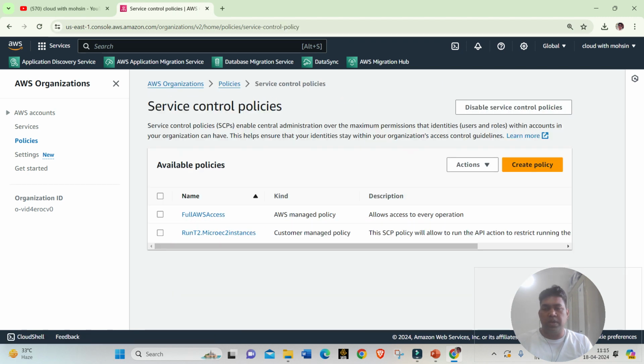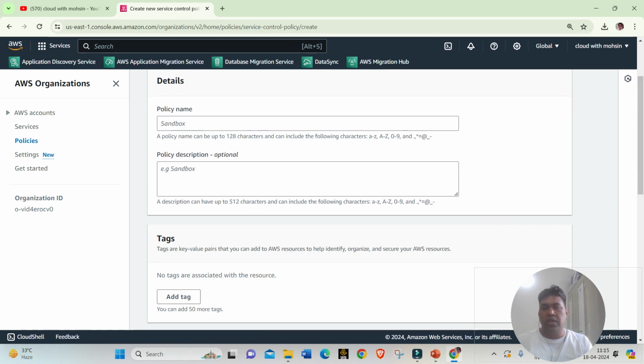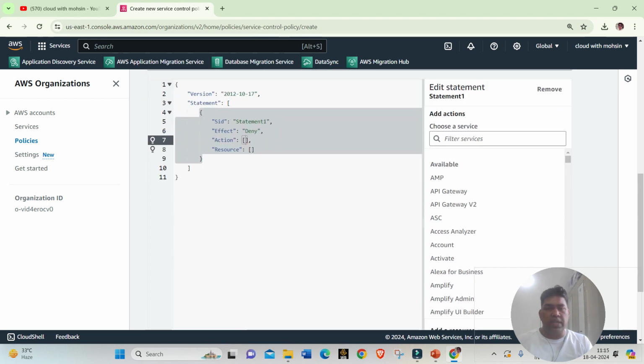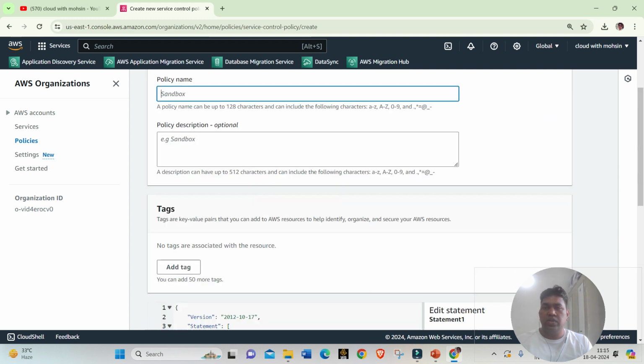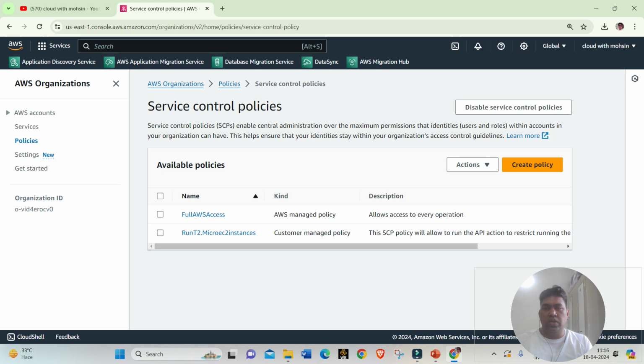So we just go back to service control policies, and we can create new policies as well. We can create different policies here, and we can choose whatever services should be there. That's a very important service, SCP. I believe this is one of the most powerful policies in terms of AWS. We can also disable it if I don't want it, and there will also be some questions.